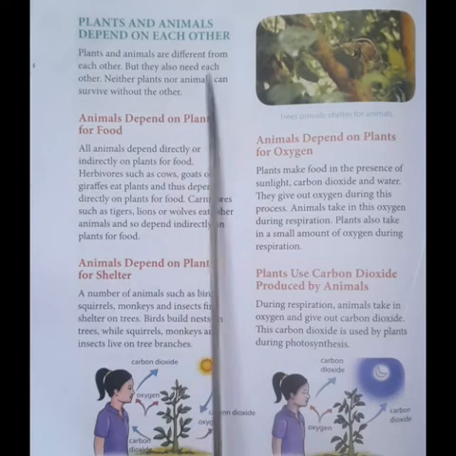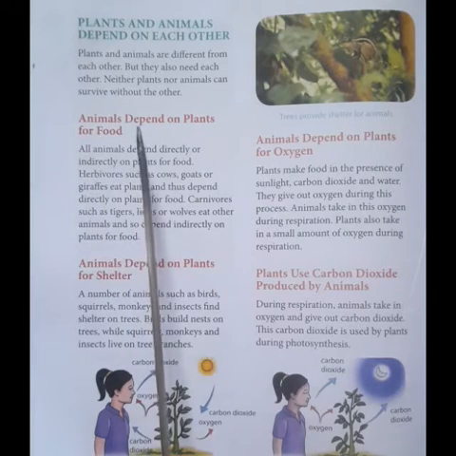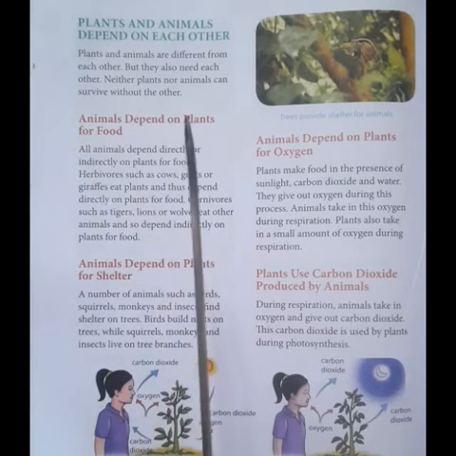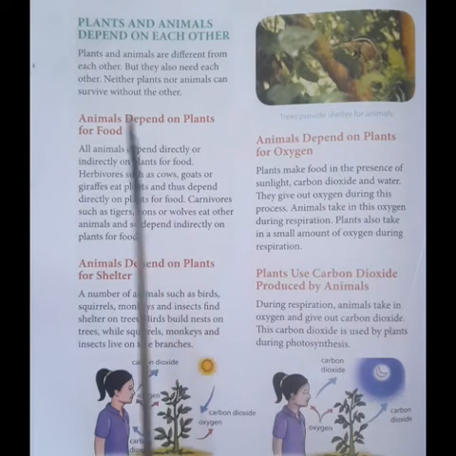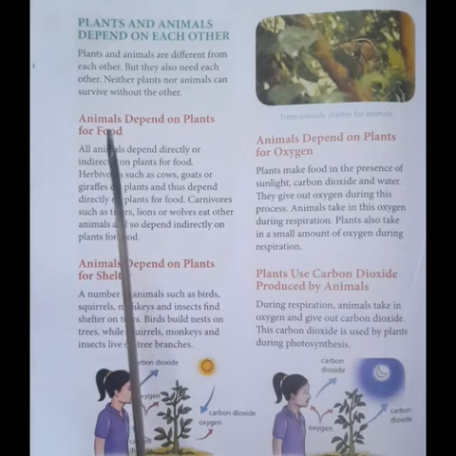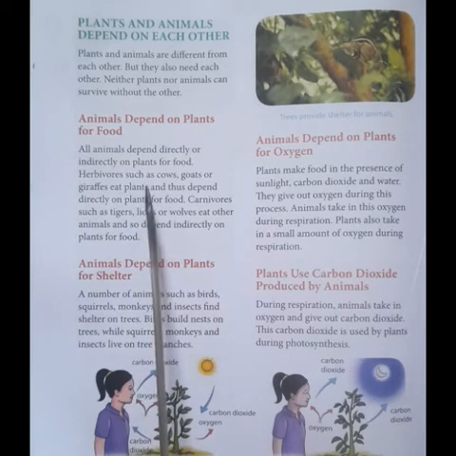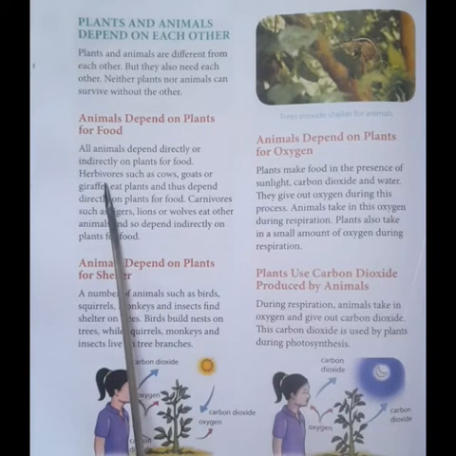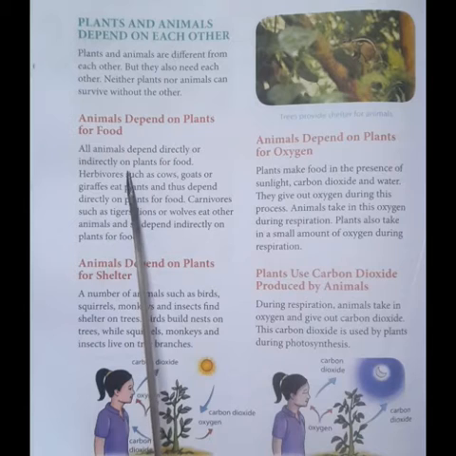They need each other. So, how do you think the animals are dependent on plants? So, animals are dependent on plants for food, for shelter, and for oxygen. So, how the animals depend on plants for food? You all know about the three groups of animals, that is herbivores, carnivores, and omnivores. Isn't it? Yes. So herbivores are the animals which will eat the plants only. Plants and the plant products we can see.